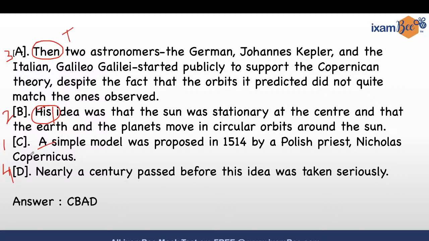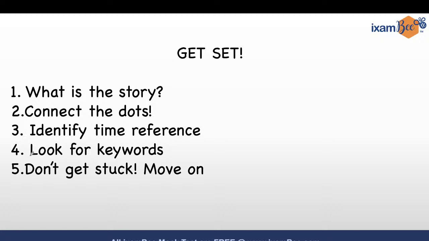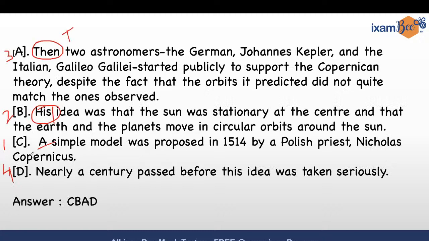Okay, right now that leaves us with the second question. What exactly did we do here? We started off by finding out what is the story. Remember, I was telling you, you skim through the lines and you realize it's telling you something about a theory and some astronomers who were supporting it, and the model was proposed sometime before that by another person.